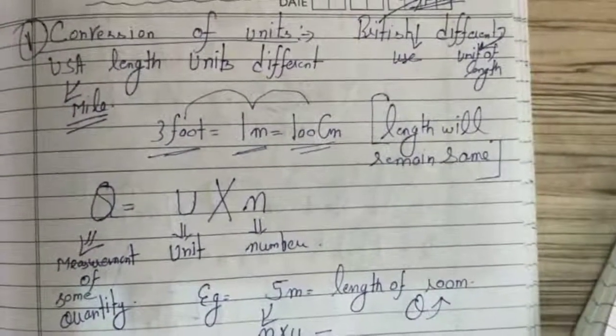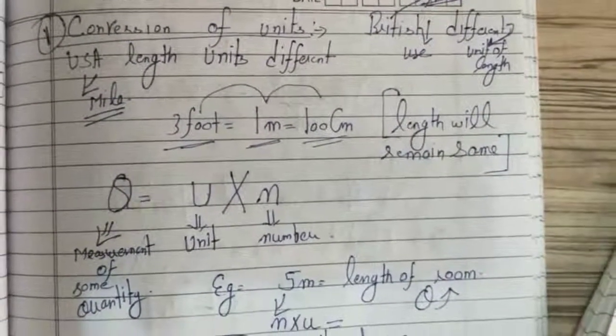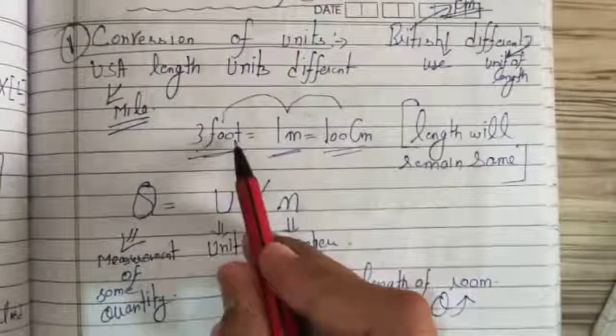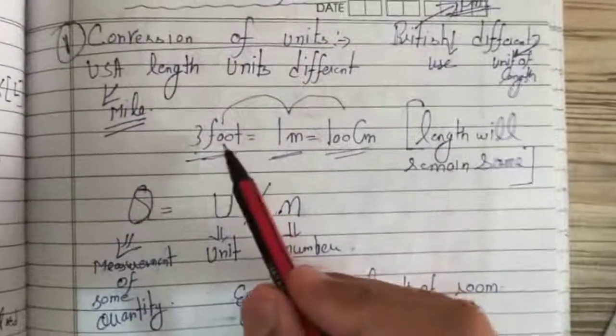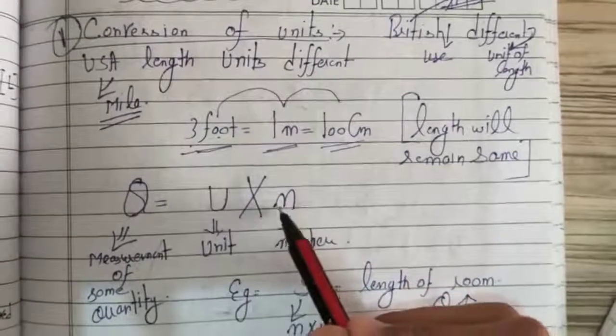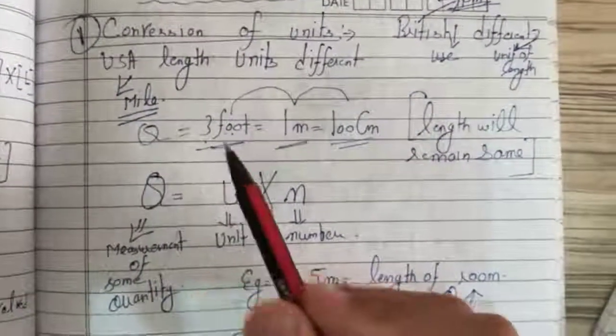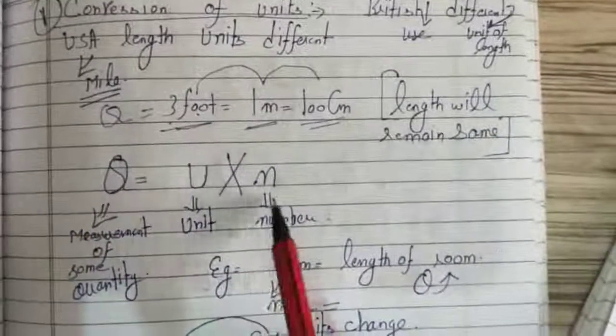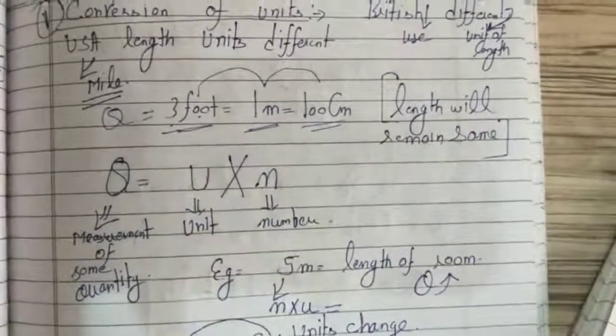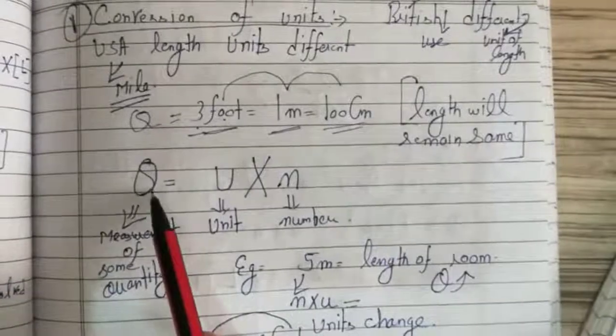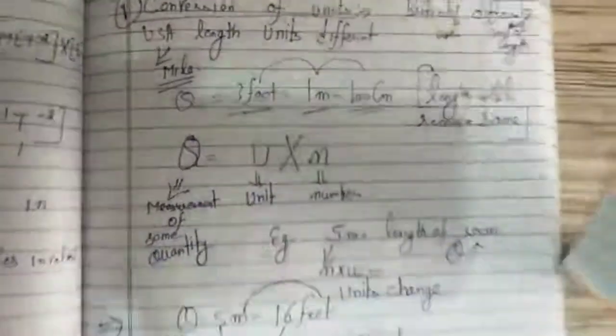How do we convert one unit into another? In 3 foot, foot is a unit and 3 is a number, and this is a measurement. Q is a measurement. So Q is equal to nu. This we have done earlier.